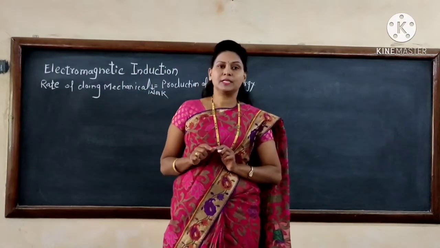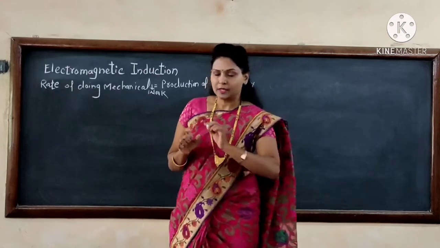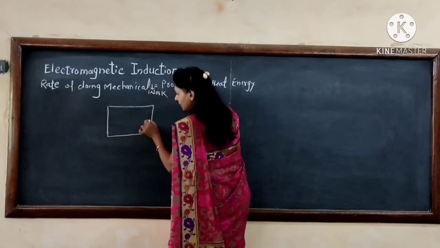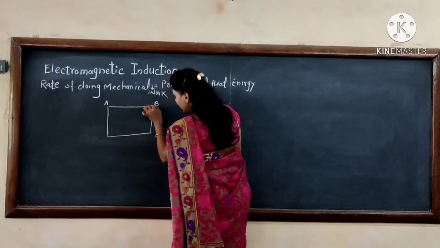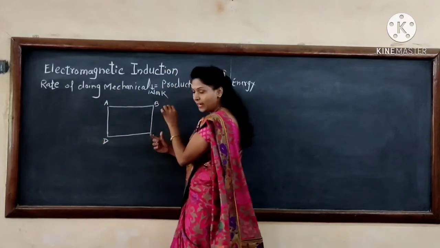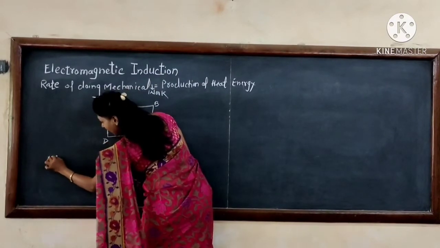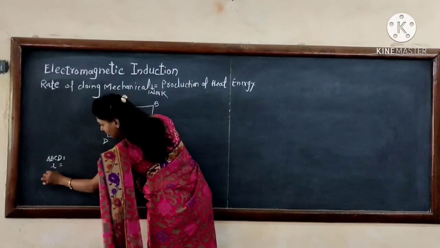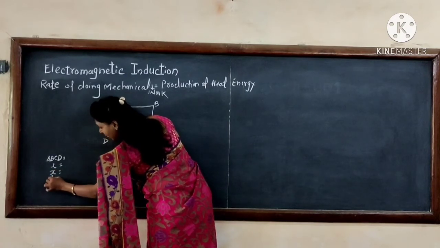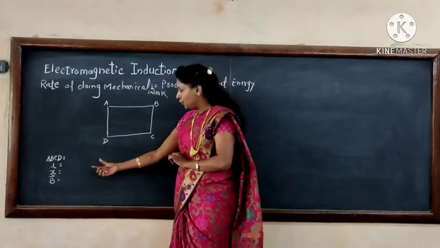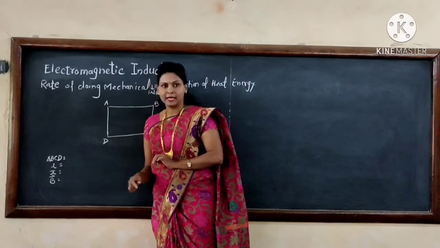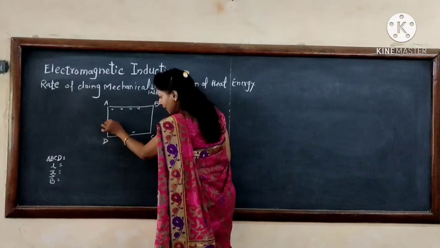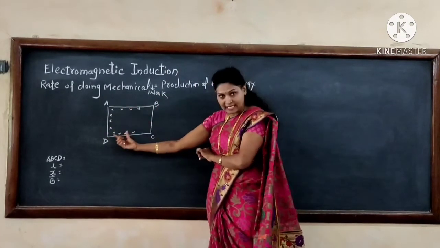In order to understand this derivation, let us take into consideration a rectangular coil ABCD, having length L and width X, which is rotated in a uniform magnetic induction B. This magnetic field is shown in the figure.